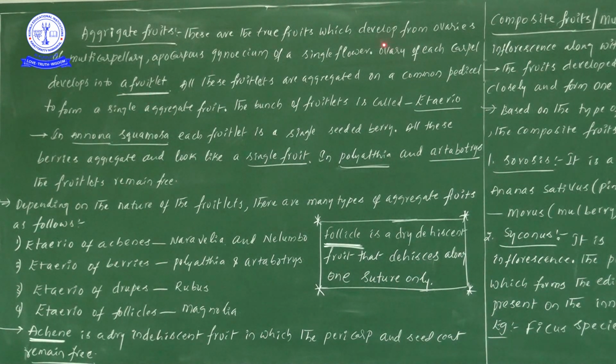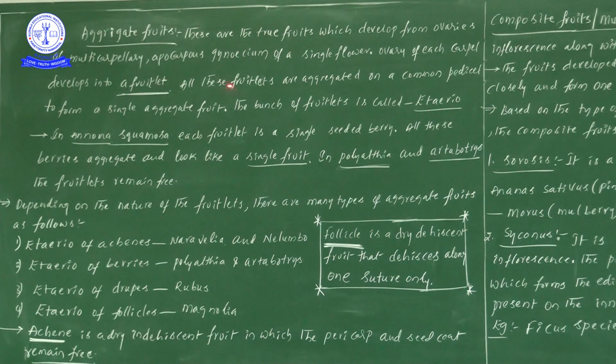Here we have taken the multicarpellary condition, so each and every carpel definitely develops into a fruitlet. Next, all these fruitlets are aggregated on the common pedicel to form a single aggregate fruit.